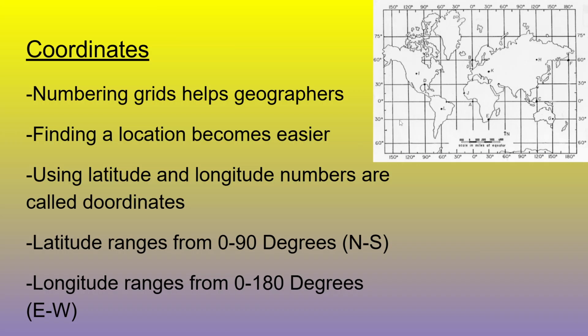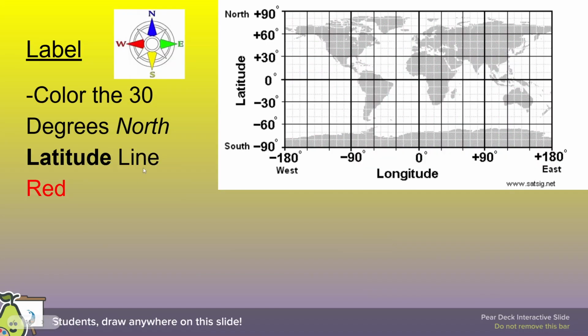It goes all the way from 0 to 180. The Earth has a little more width than it does length, if you will. So just keep that in mind here, okay? So we're going to make location a keyword. Location is going to be our keyword, as these numbering grids help geographers find a location more easily. So location is our keyword.